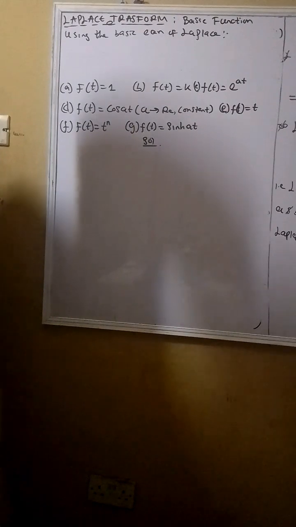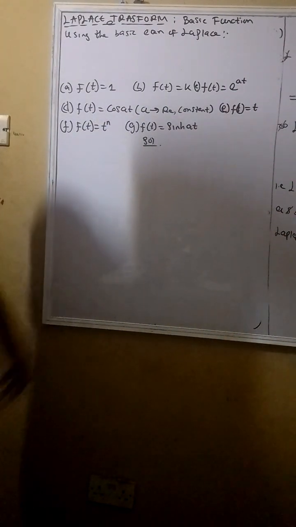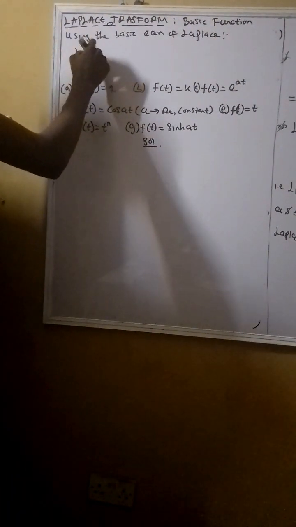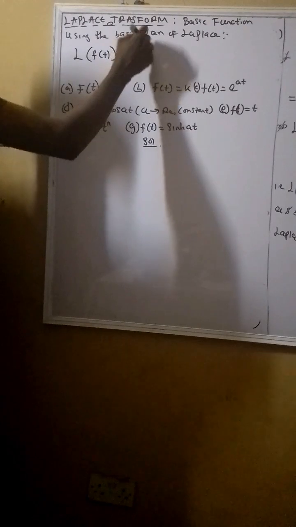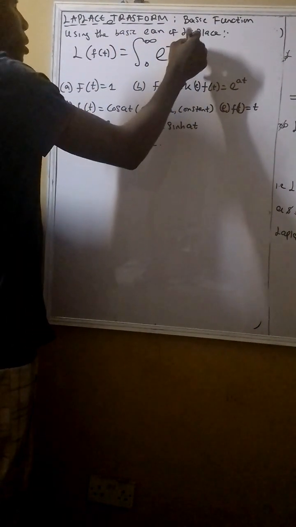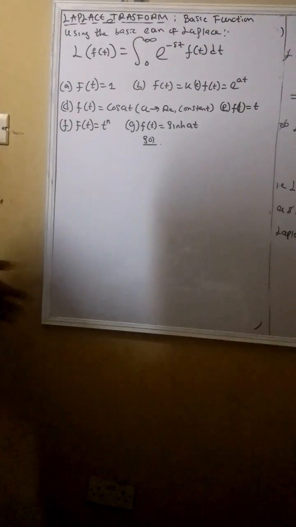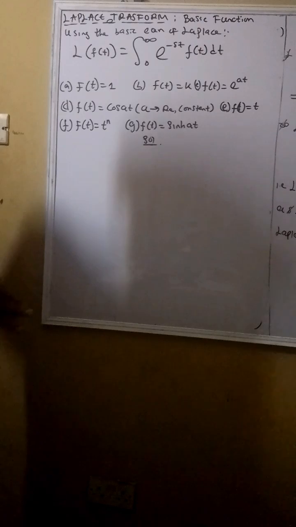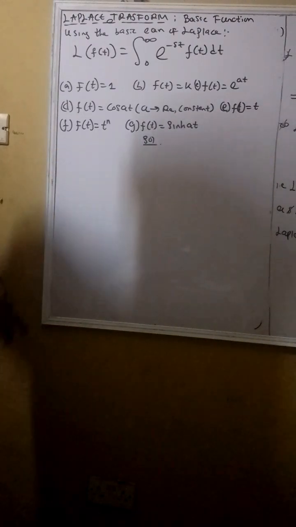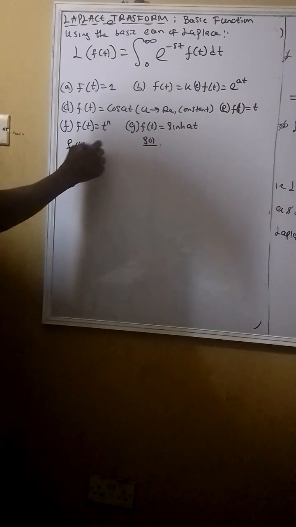Alright guys, from the introductory aspect of the Laplace transform, we want to test the basic expression, which is that the Laplace transform of the function of t equals integrating from 0 to infinity of the exponential function times the function of t, dt. So we are trying to evaluate some values to check how the Laplace transform actually works. The first one is when the function of t equals 1.